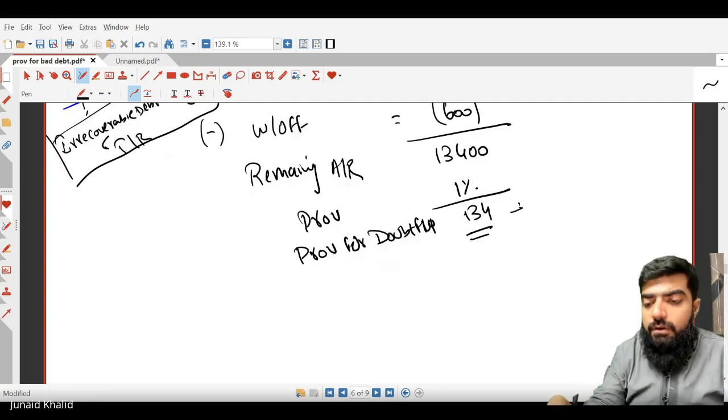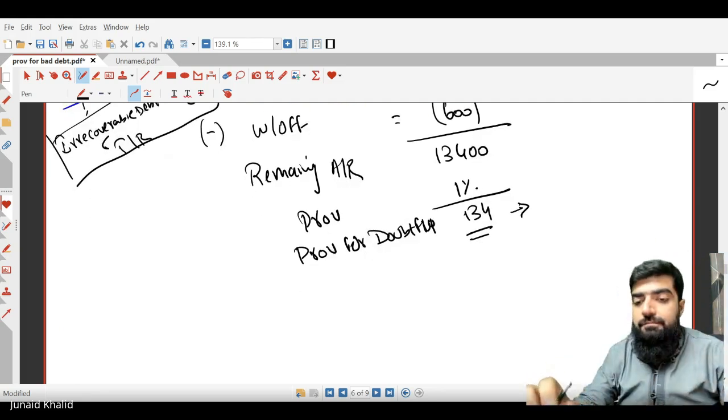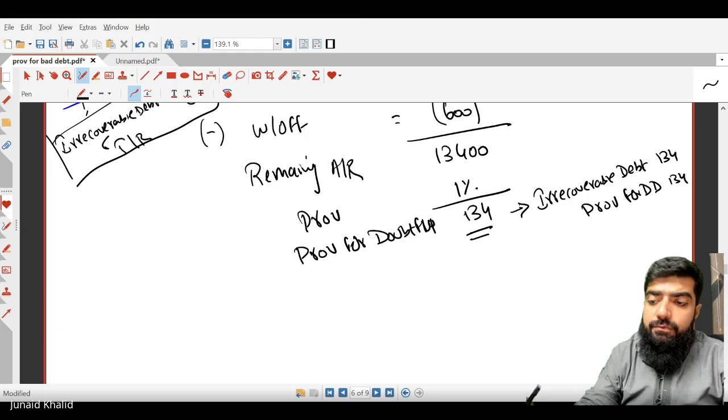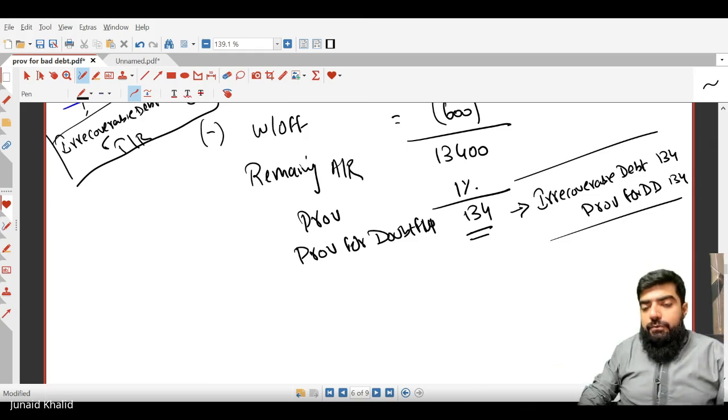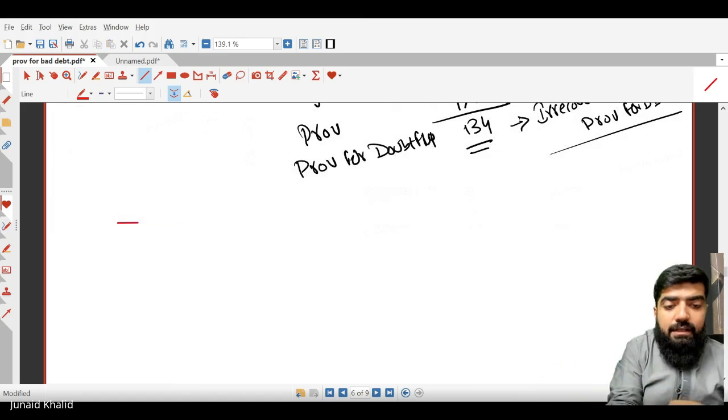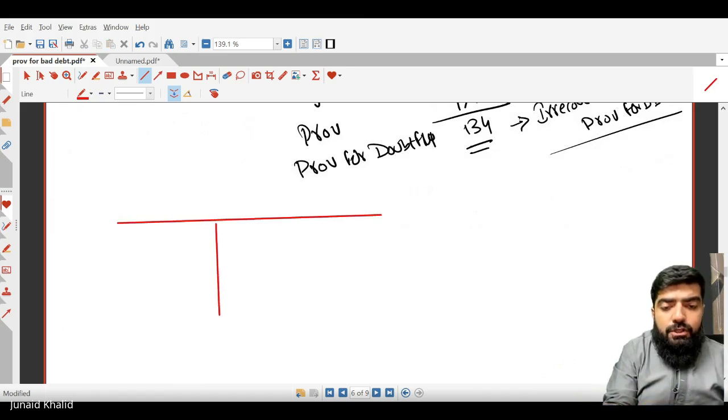What will be the accounting entry for this one? Irrecoverable debt debit, and provision for doubtful debt credit. Provision for doubtful debt is credited by 134. This is the entry for provision for doubtful debt. Now we are going to make an accounting ledger for the receivable as well as for the provision for doubtful debt.